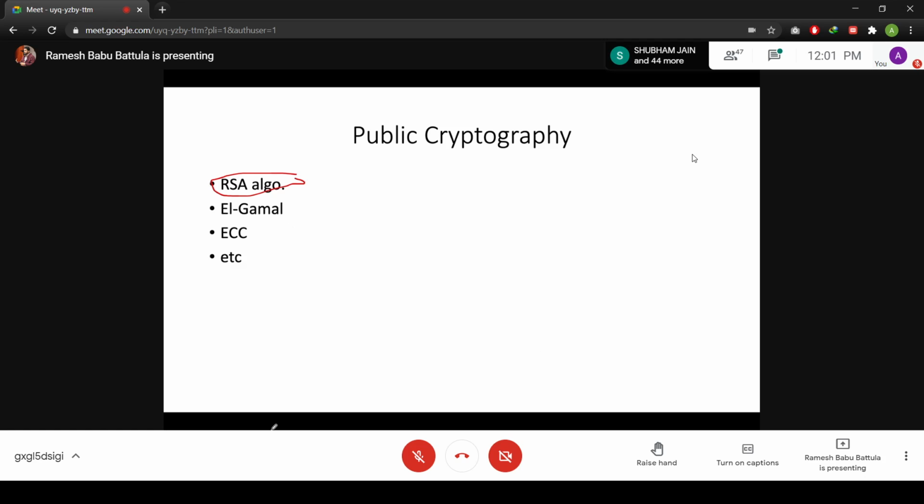There are many attacks possible on these, and we discussed a few of them in the last class. Most of the attacks are based on timing attacks, and how timing attacks succeed we also discussed in the last class.